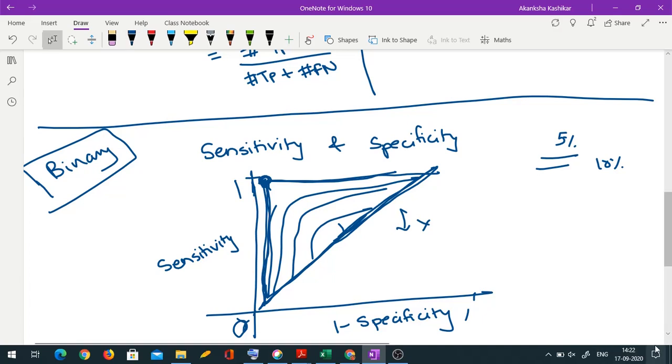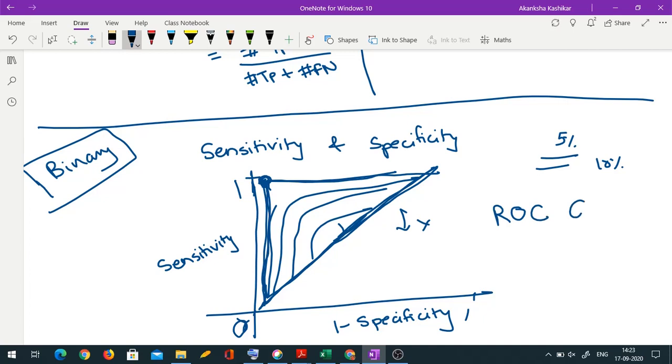So while evaluating performance of a classifier, don't rely just on the misclassification table or just on the accuracy, because this is how you can end up choosing a completely bad predictor or bad classifier. Okay, this type of curve of sensitivity versus 1 minus specificity is known as receiver operating characteristic curve.